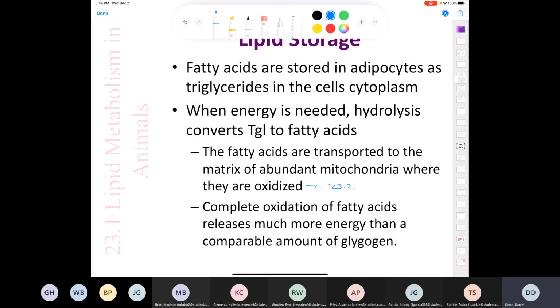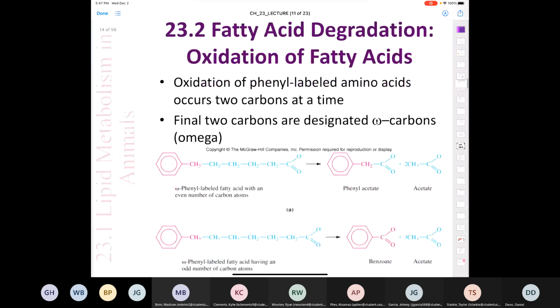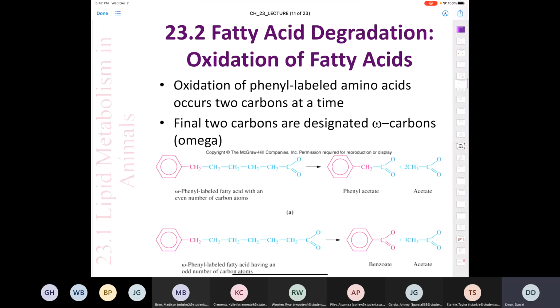And complete oxidation of fatty acids, which we call beta oxidation, releases much more energy than a comparable amount of glycogen. So we can harness or recover a lot of energy from triglycerides in the process of beta oxidation. So let's take a look at that process that we call beta oxidation. Now, the title of section 23.2 is simply fatty acid degradation, the oxidation of fatty acids.